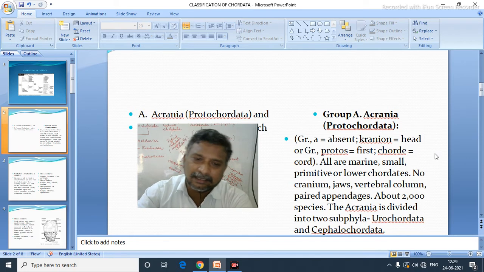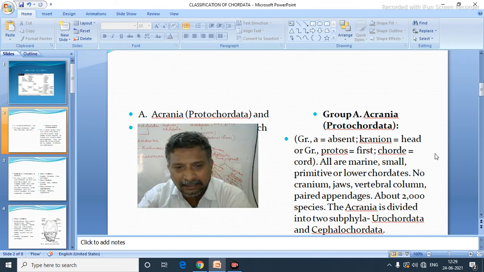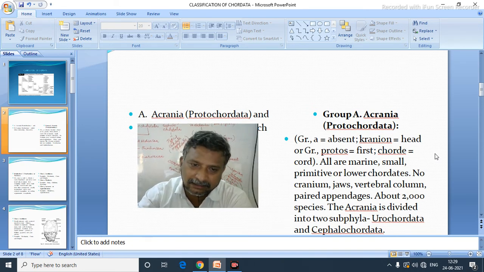According to some scientists' opinion, hemichordata also comes under this. Hence, they have written like that, three. But hemichordata we read separately. Now urochordata, cephalochordata, and vertebrata only will be there. But urochordata and cephalochordata both will be under acrania. So there are two subphyla: urochordata and cephalochordata.